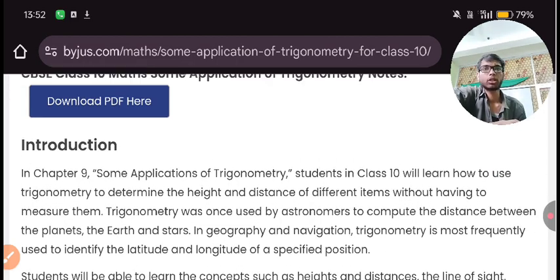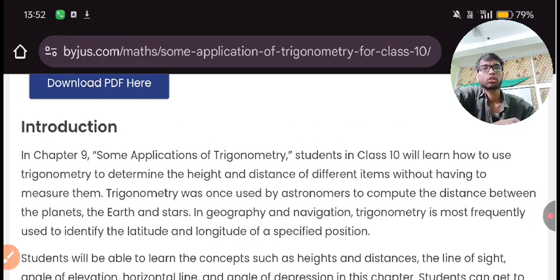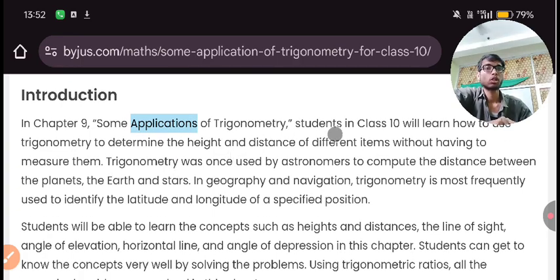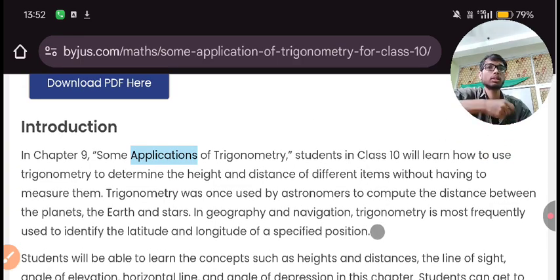Now let's start. Introduction. Some applications of trigonometry. Here our focus will be on application. In class 10, a student will learn how to use trigonometry. You will see that there is a separate chapter of trigonometry, but here we will see the application of trigonometry.